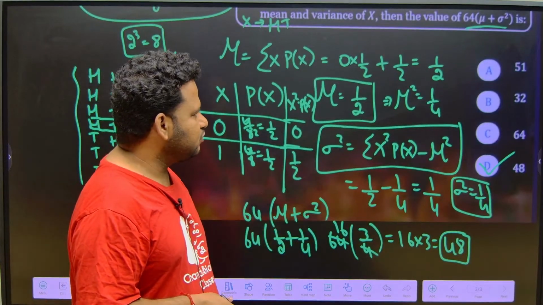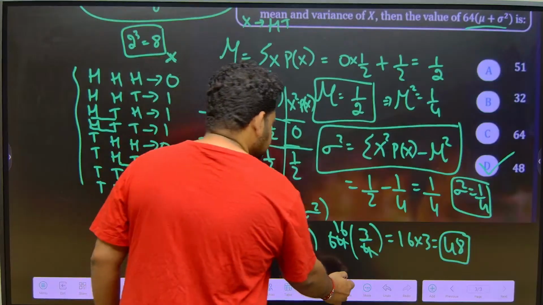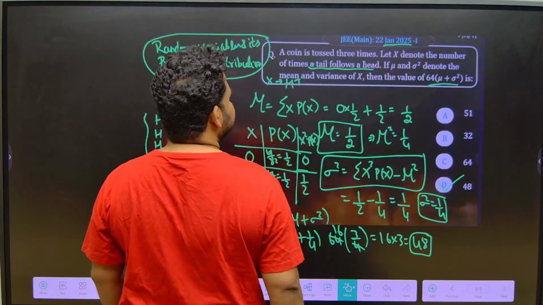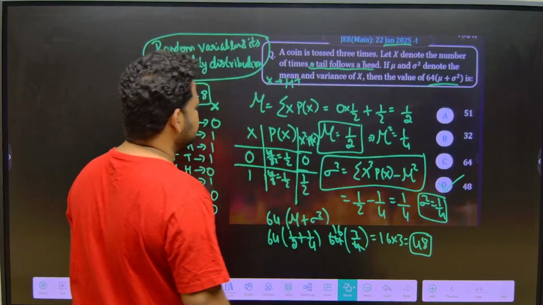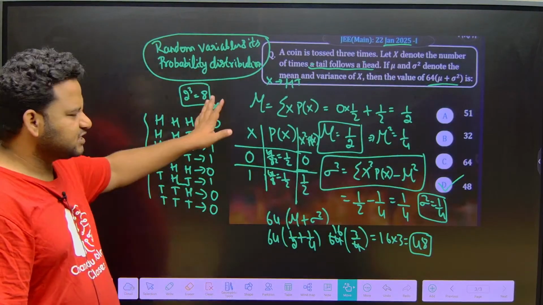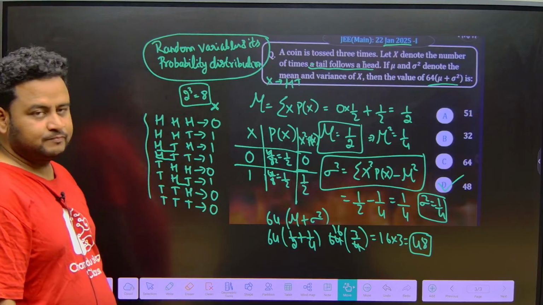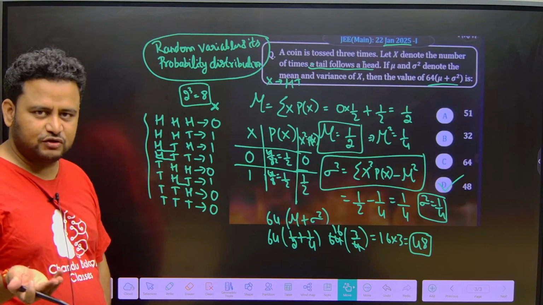So this is how you got to solve the question. This was a question that was asked in JEE Mains 22nd Jan 2025 first shift. Let me explain to you again. This is a question based on the concept of random variables and its probability distribution, which you have even for your board exams.